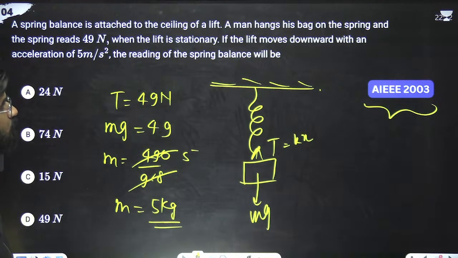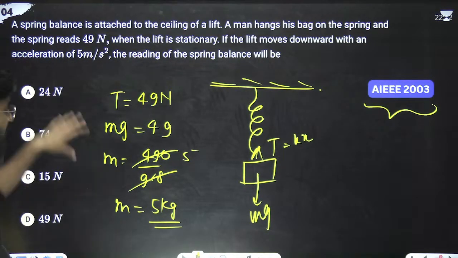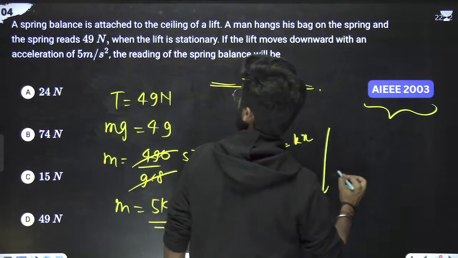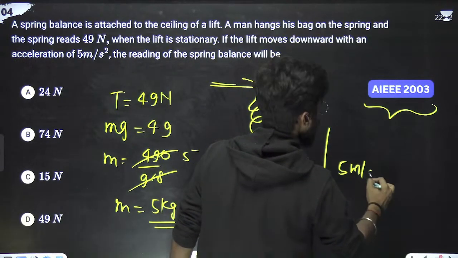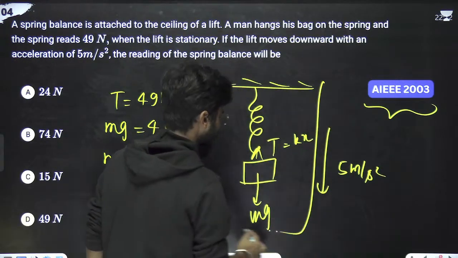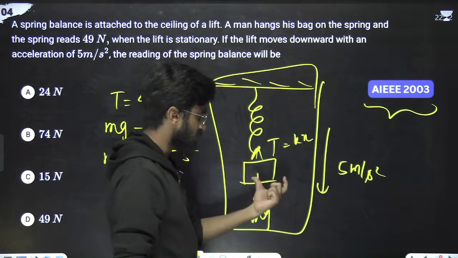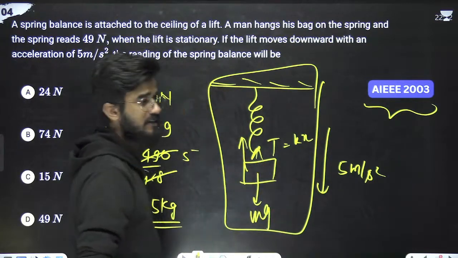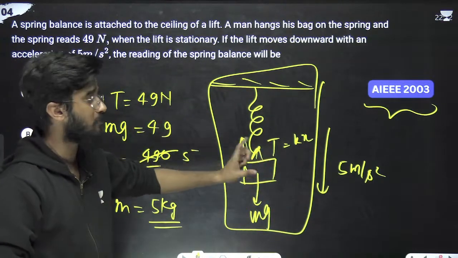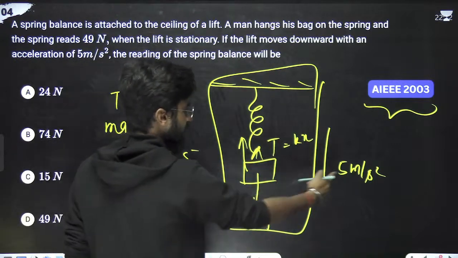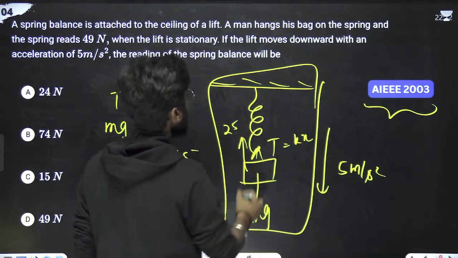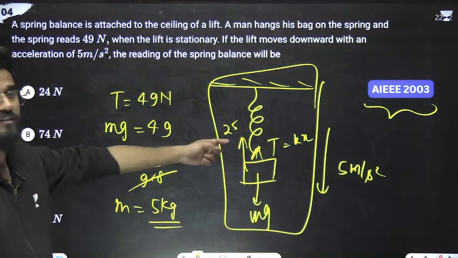Now if the lift moves downward with an acceleration of 5 meters per second square, there will be a pseudo force. The lift is going, which means the pseudo force is acting. What is the pseudo force? Mass into acceleration of frame. Mass is 5 kg, acceleration is 5, so 25 Newton. Now we have to again solve for the tension.